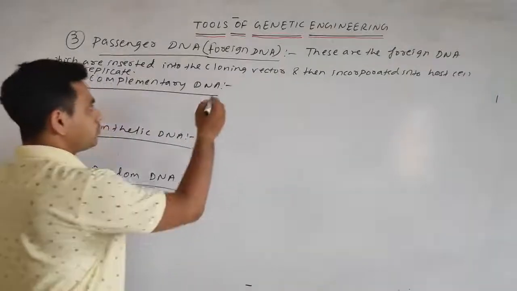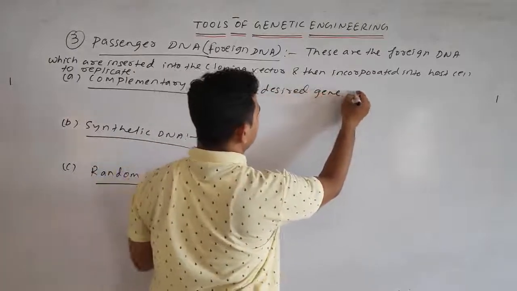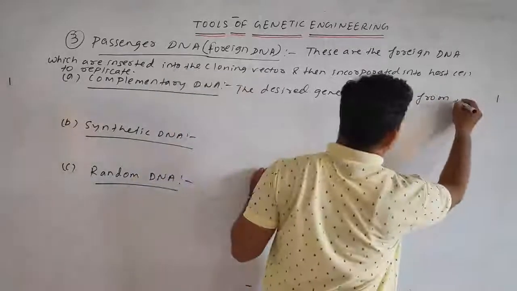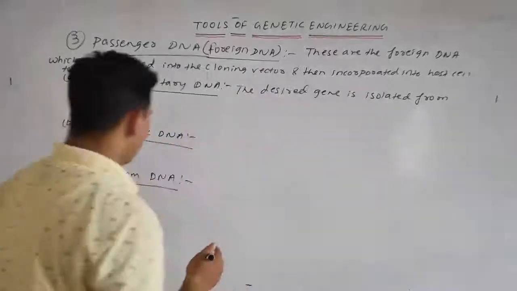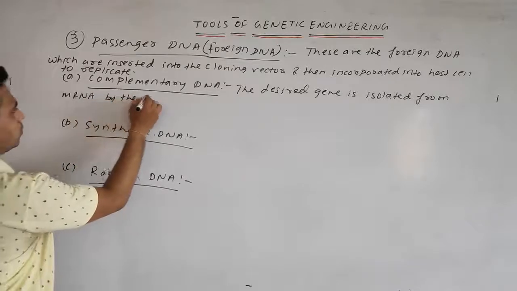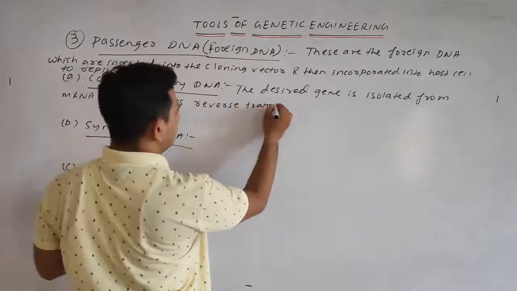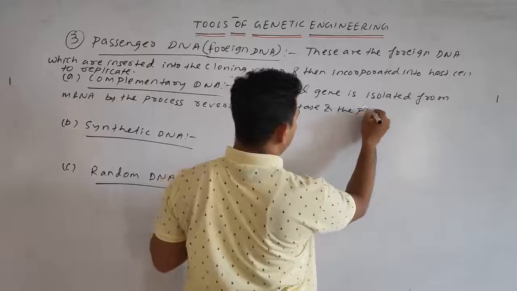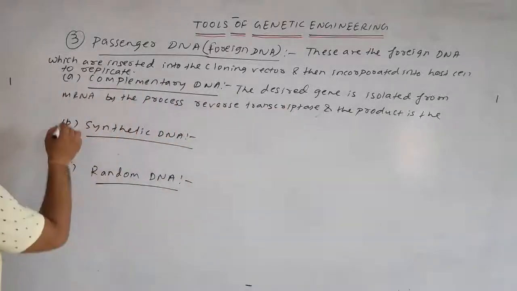So we can write: the desired gene is isolated from mRNA by the process of reverse transcriptase, and the product is the complementary DNA.